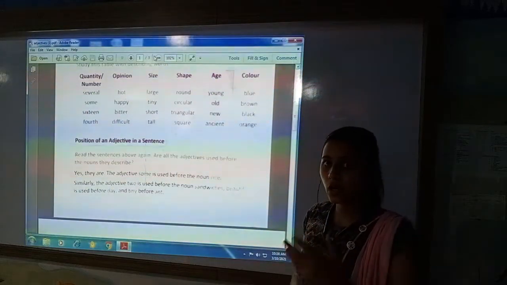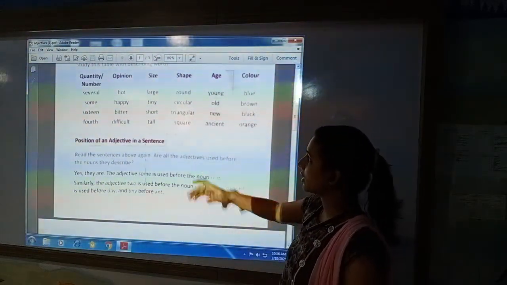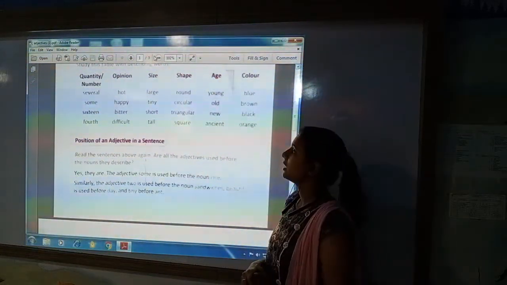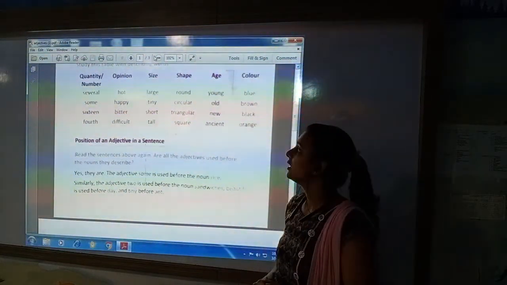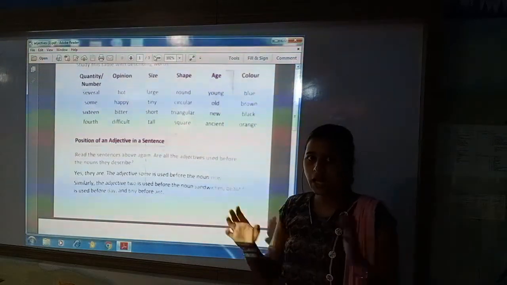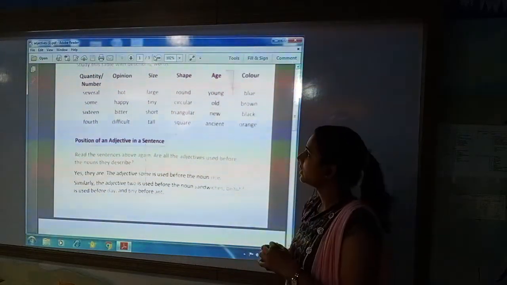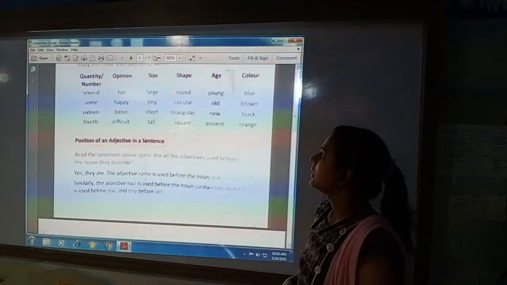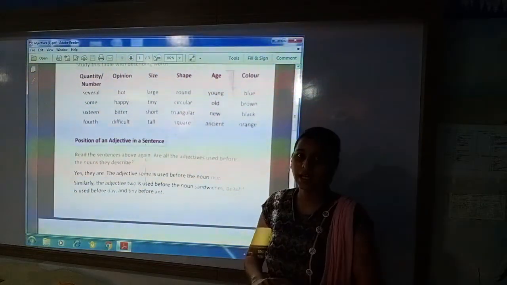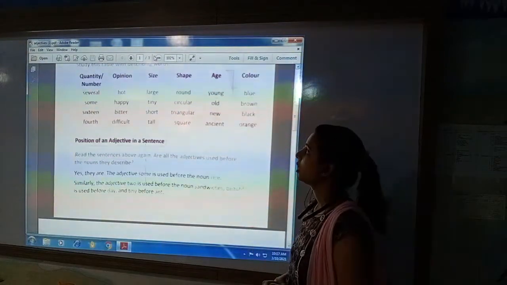Opinion. In opinion, adjectives can be hot, happy, bitter, difficult, easy, sad. Size. Large, tiny, short, tall, fat, thin. This can be the adjective of size.